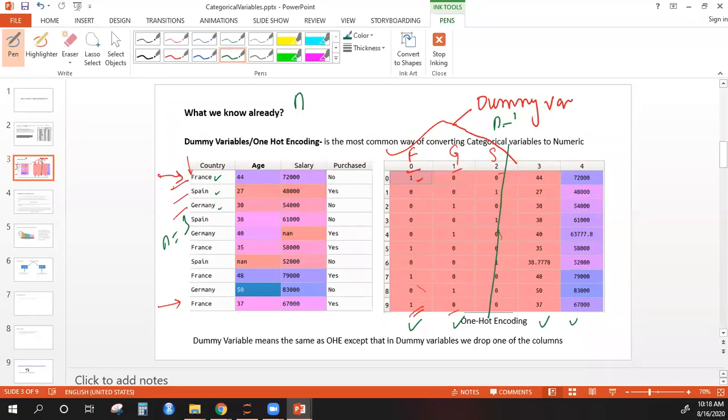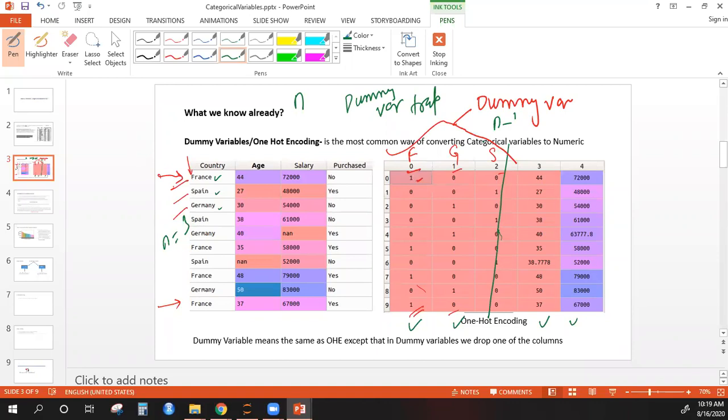Now why do we drop this? We drop this because, if you remember, and this is discussed in a lot of our videos, there is something called the dummy variable trap whenever you are dealing with a parametric model.